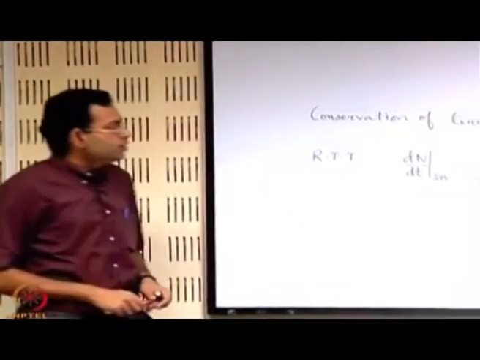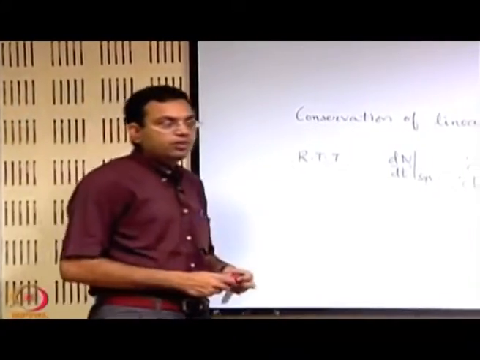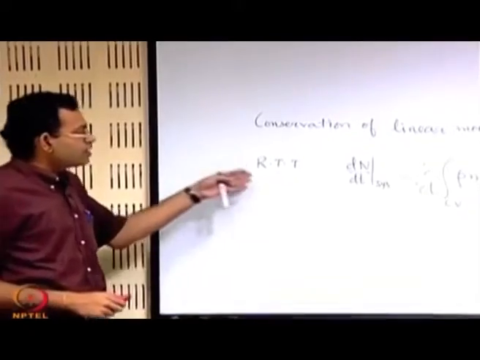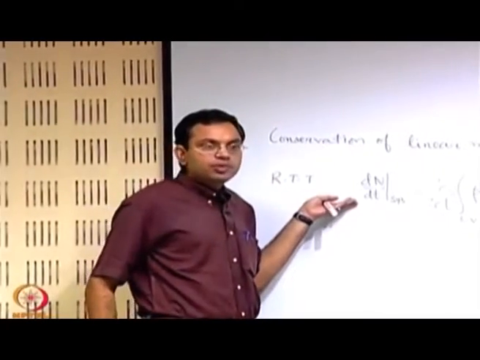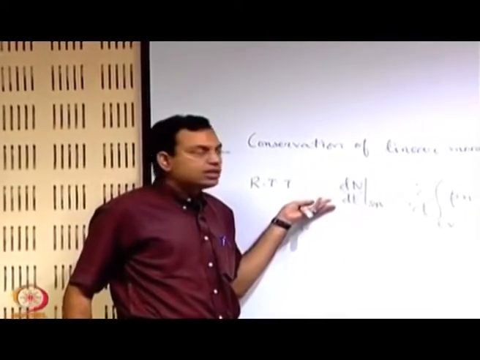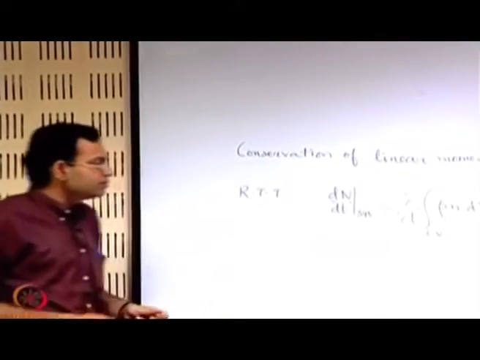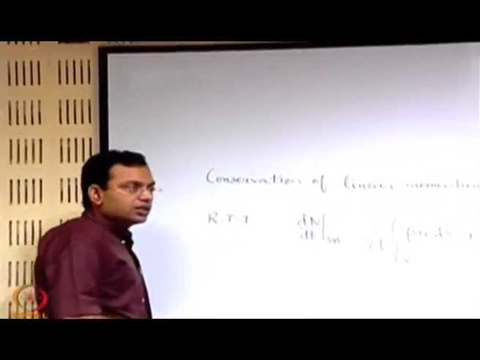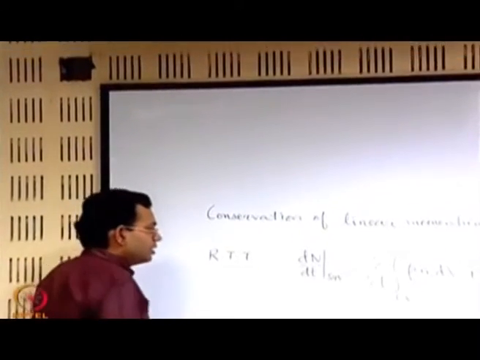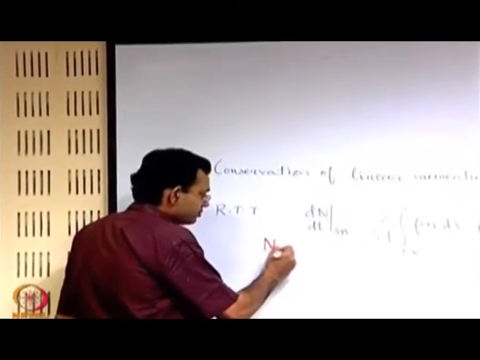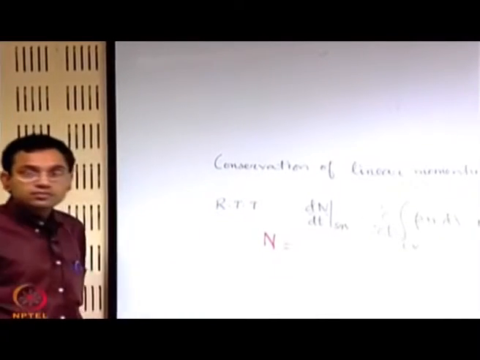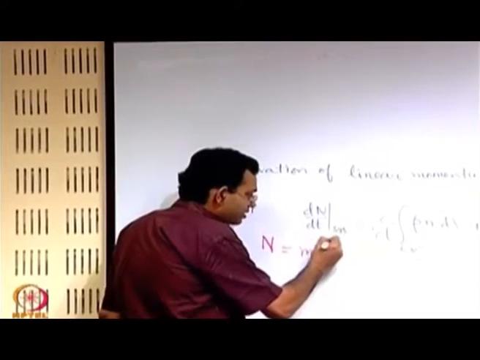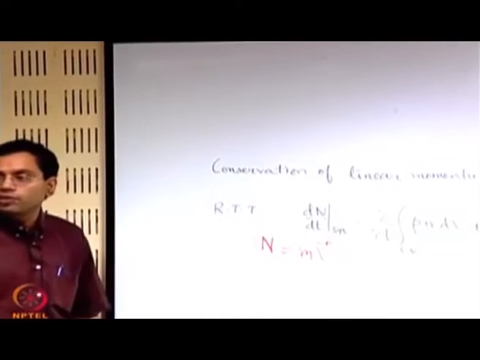In this lecture we will look into the integral form of the conservation of linear momentum. To do that we will start with the Reynolds transport theorem general expression, which is valid for any conservation. Now if we want to conserve the linear momentum, then what should be this N? Capital N is the mass into the velocity, that is the linear momentum.